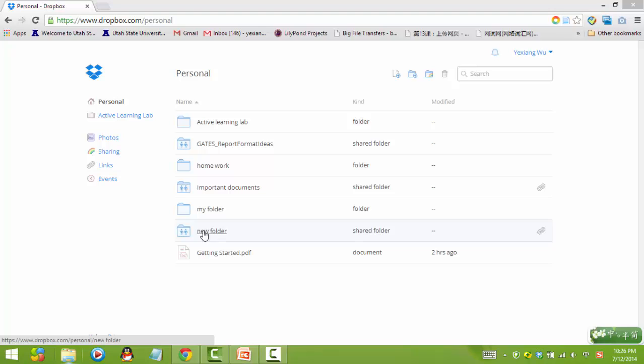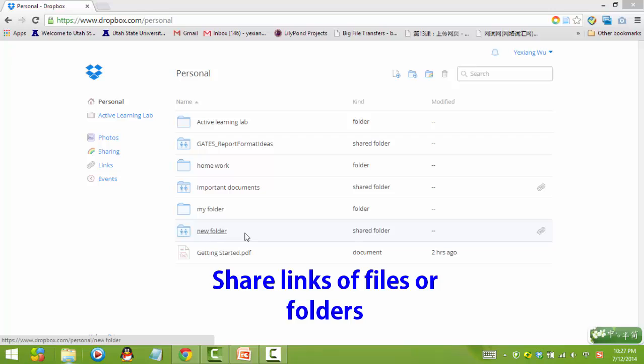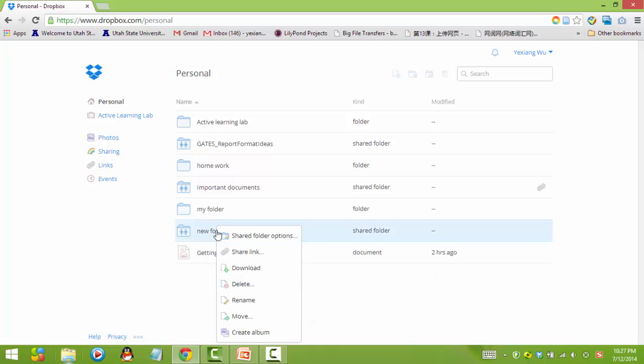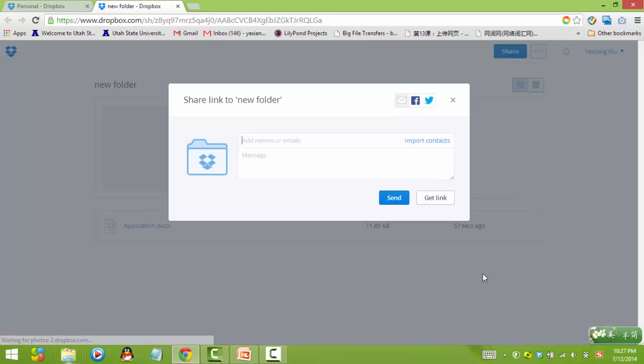If the person you want to share with doesn't have a Dropbox account, you can choose to share a link with him. Right-click the folder you want to share, and then choose Share Link. You will go to a new page.